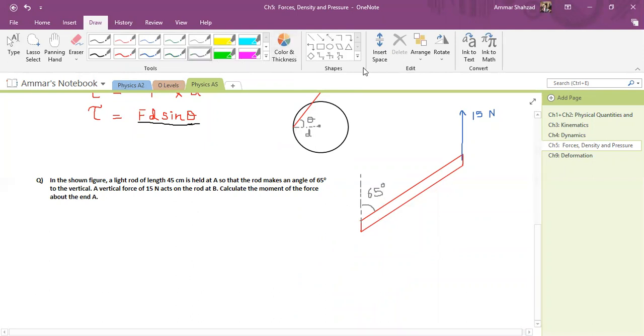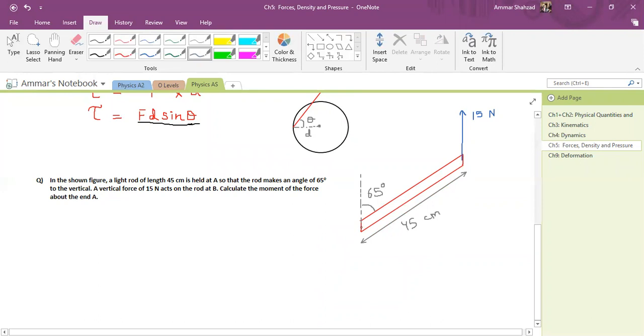And this length, let me use this color. I think the distance is 45, this length is basically 45 centimeter. So how will you do this? First, you have to find the perpendicular distance between the force and the pivot.